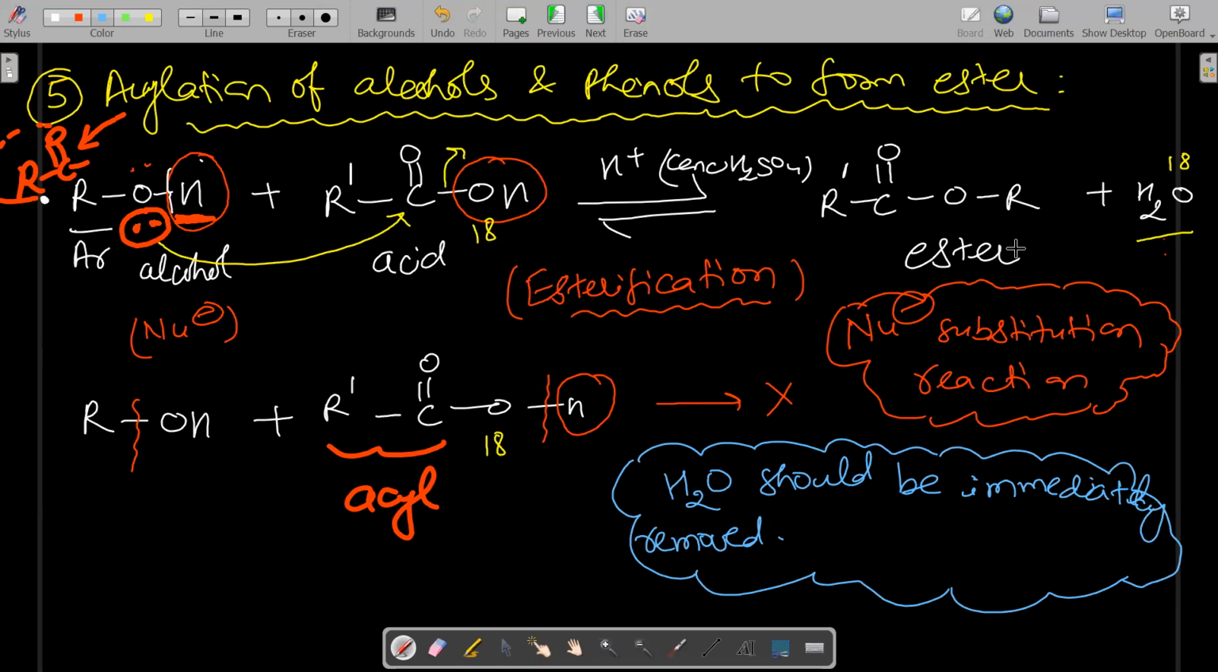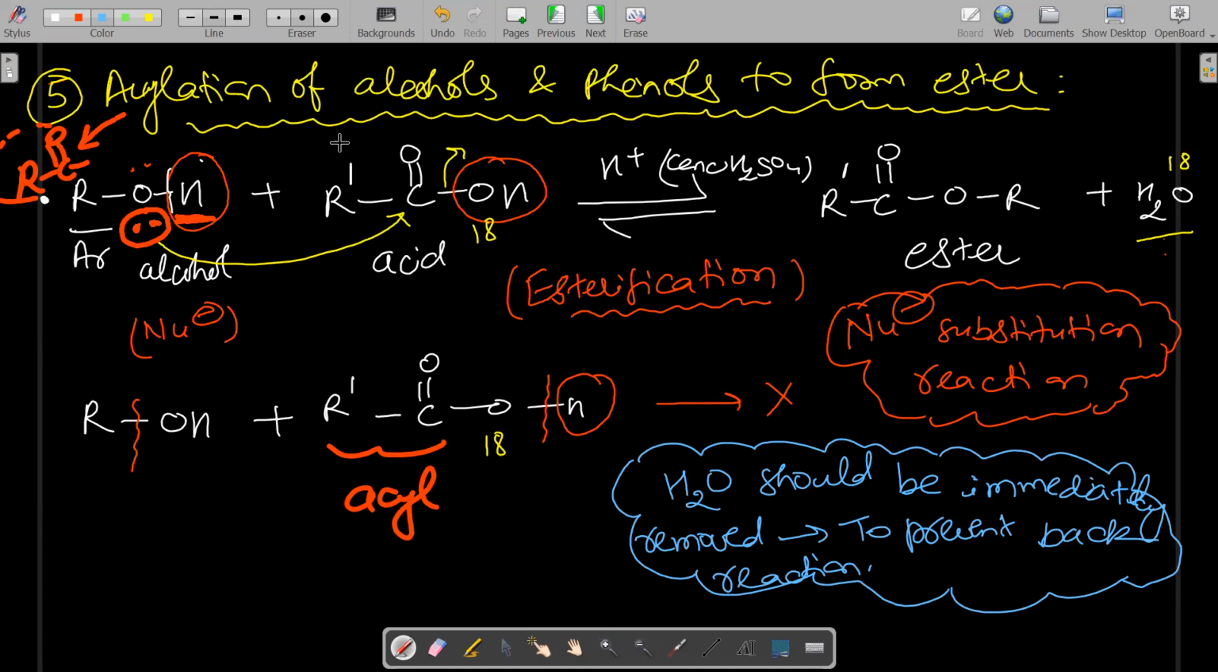All of you know that ester is hydrolyzed with water to form again alcohol and acid. So when you want more yield of ester, the water should be immediately removed. Otherwise, the ester will again be hydrolyzed and converted into alcohol and acid, meaning the reverse reaction occurs, and a very small amount of ester will be formed. So water should be immediately removed to prevent the back reaction, or the hydrolysis of ester, so that we can get more yield of the ester.